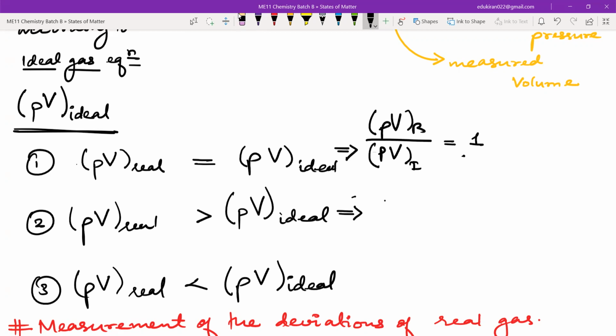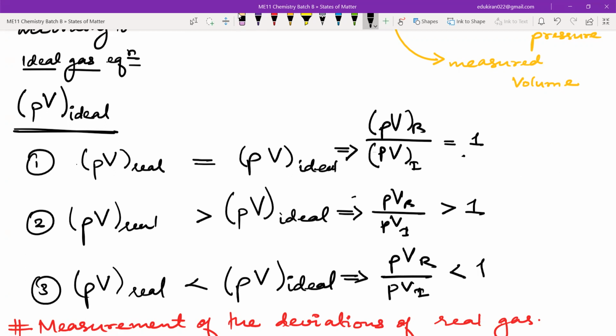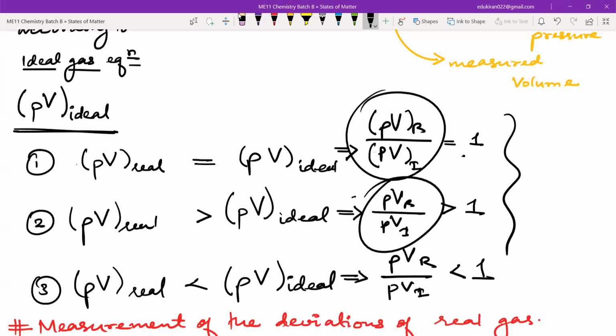And can I write this equation as PV real upon PV ideal is greater than 1, and this as PV real upon PV ideal is less than 1? Can I write this? Yes, sir. That means this is Z, this is also Z, and this is also Z. There can be 3 cases for Z.